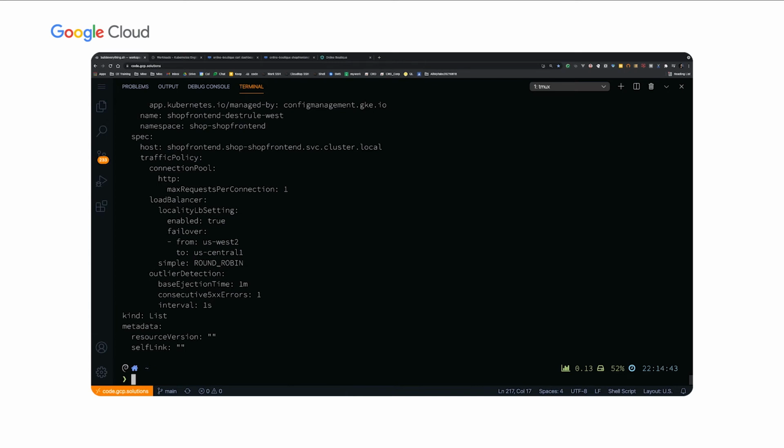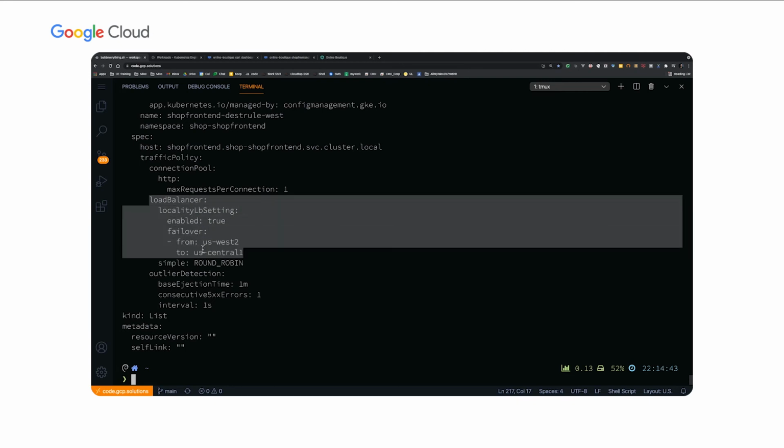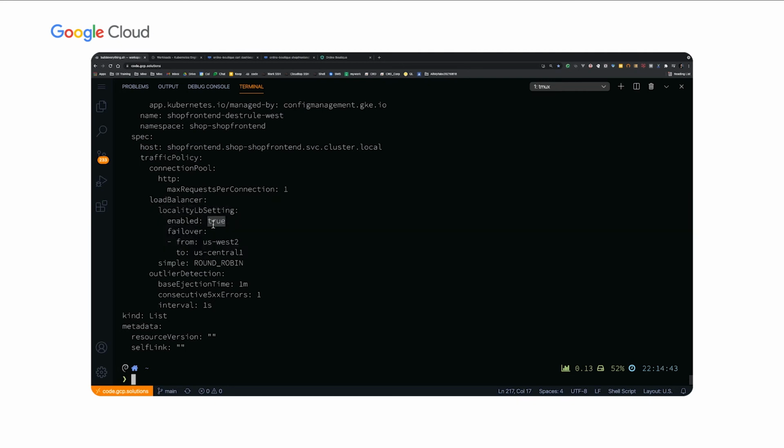You can configure locality load balancing mesh wide, but I prefer to configure it on a per service level. So here I've configured it just for the shop front end. And the destination rule determines how the traffic is routed once the routing decision is made. And this is where you configure locality load balancing. So here in the load balancer section, you can see that I have locality load balancing enabled. I also have a failover setting, which says go from US West 2 region to US Central 1, since I'm looking at the GKE1 configuration.